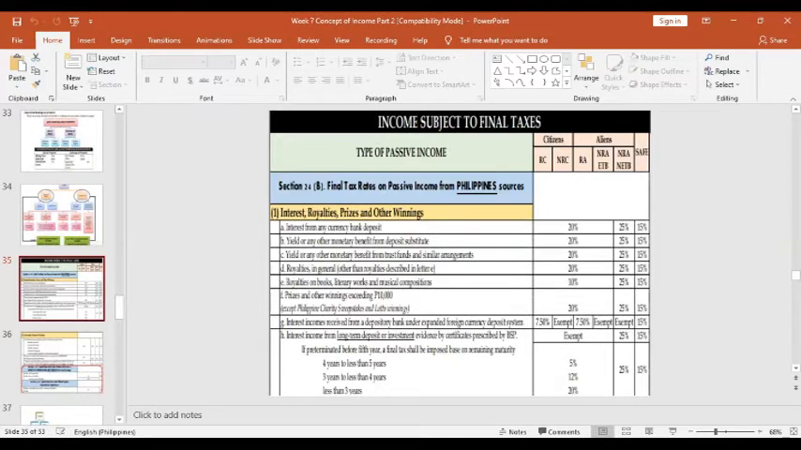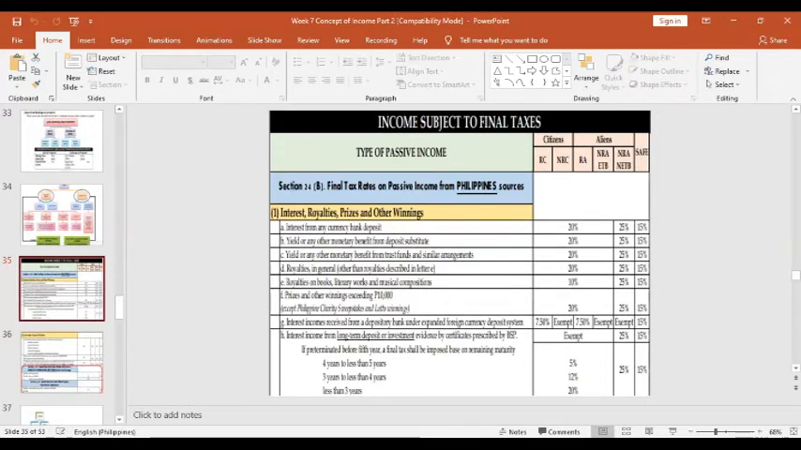For the non-resident alien not engaged in trade and business, 25%. For the special alien, it is 15%. But if pre-terminated before the 5th year, the final tax shall be imposed based on the remaining maturity. For 4 years to less than 5 years, that's 5% for the resident citizen up to the non-resident alien not engaged in trade and business.